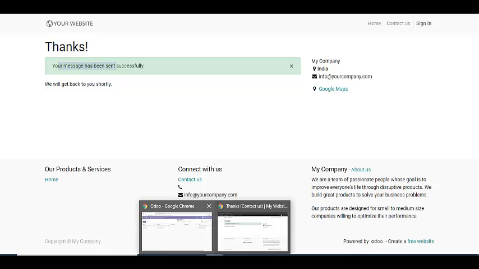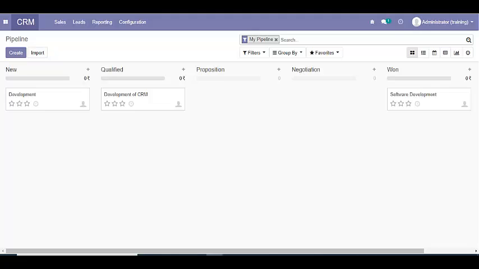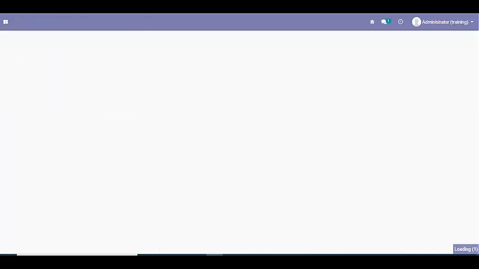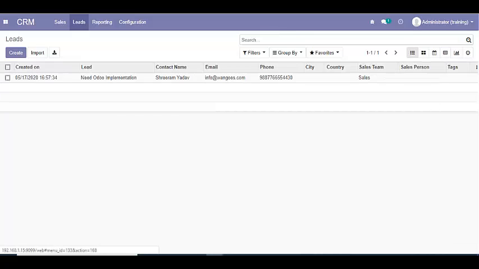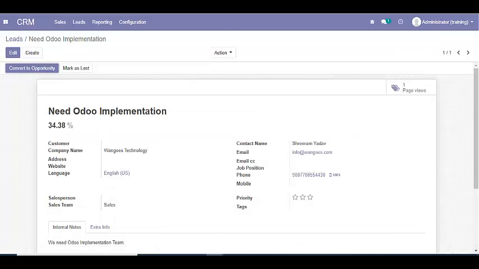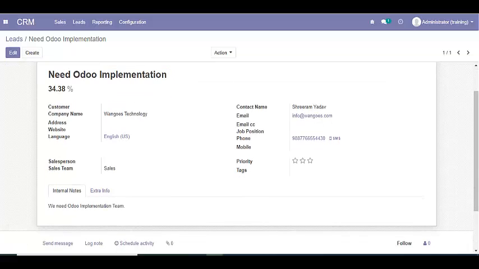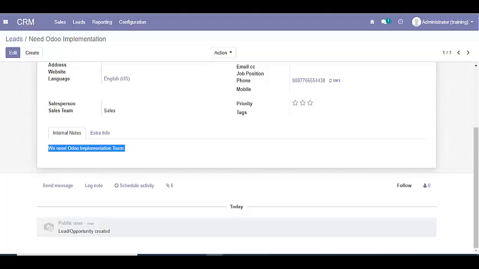Now let's see in CRM how we will see this. Here we see that a lead is automatically created from our website contact us form. We can see all these details like contact name, email, phone number, company name, whatever details here.